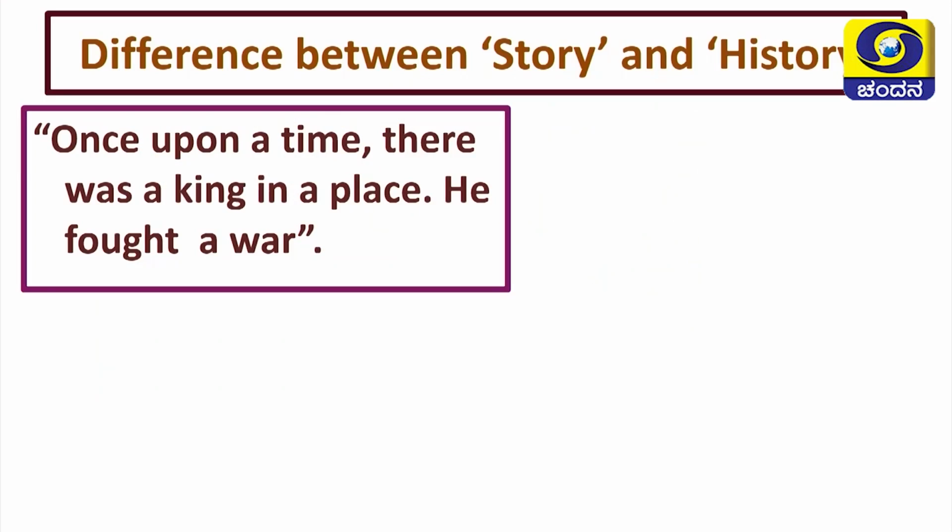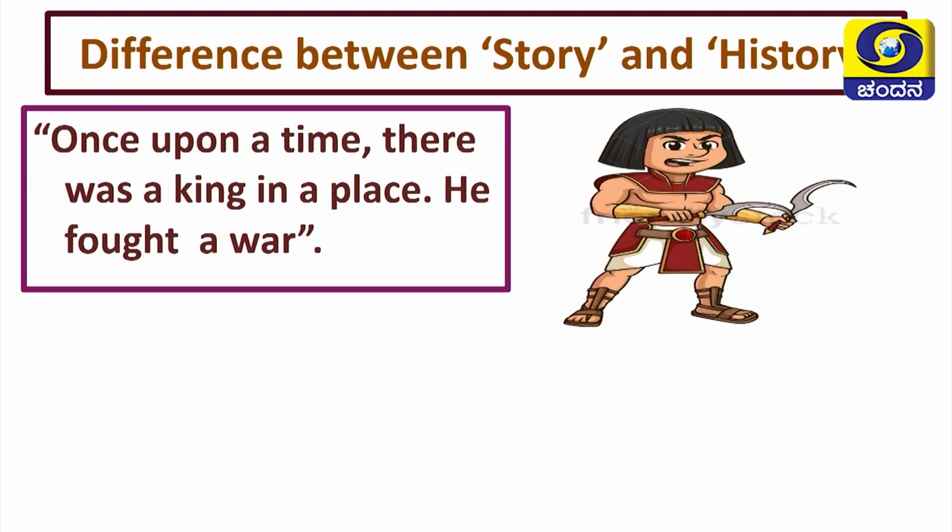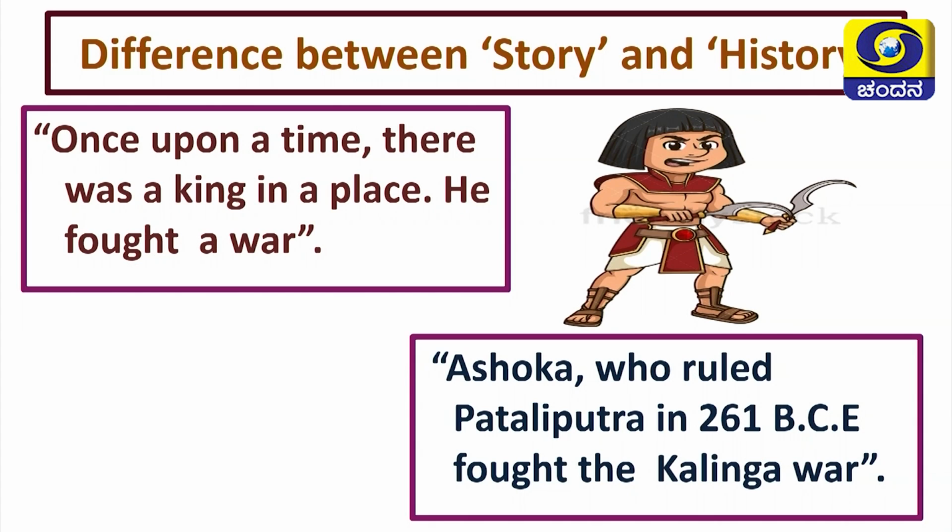First one, we are going to learn about story. Once upon a time, there was a king in a place. He fought a war. See, this is the king. This is just like a story. Once upon a time, there was a king, and all that. How will history be? See, history will be just like this: Ashoka, who ruled Pataliputra in 261 BCE, fought the Kalinga war.